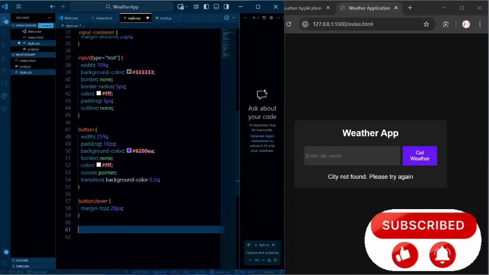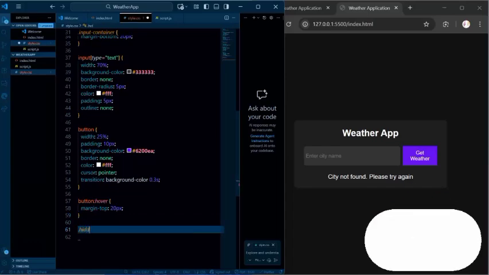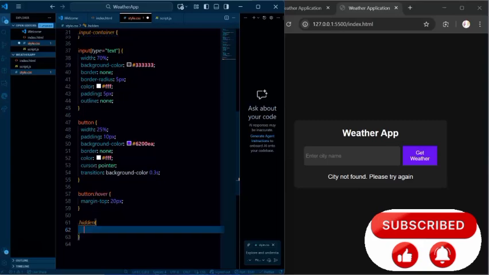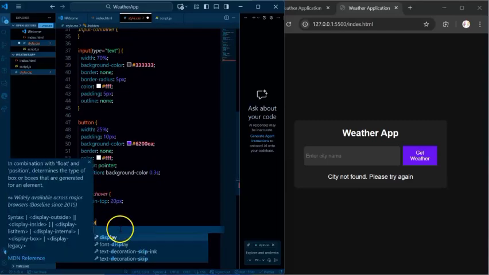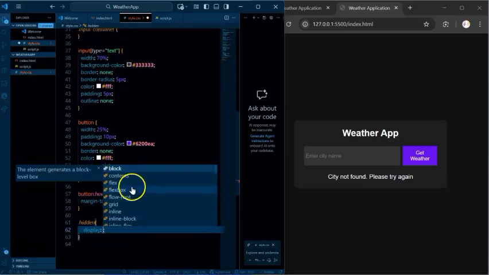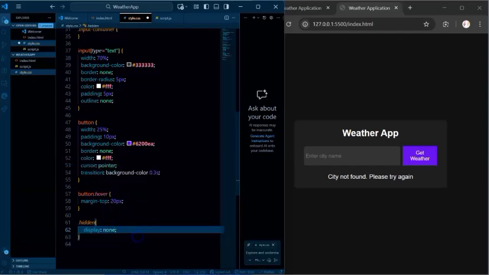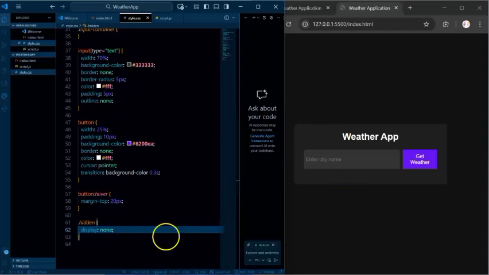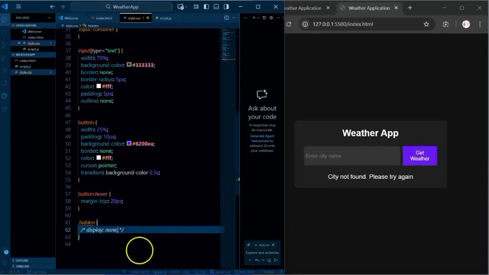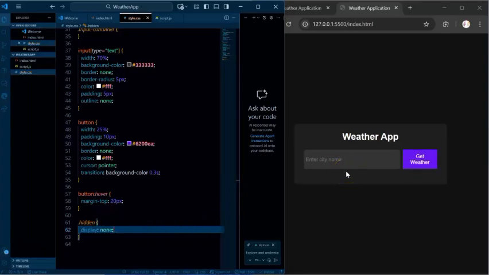I also want to have our hidden class. This time, like I explained earlier, you can have a flexbox or contents or block, but this time we just want to have none. We don't want it to display, so see that it disappears. Let me just remove that and see. Anything with the hidden class is going to just go away. And of course, the top effect will help us bring that out. If it's not hidden, it's going to generate that. So that's all we want to have.